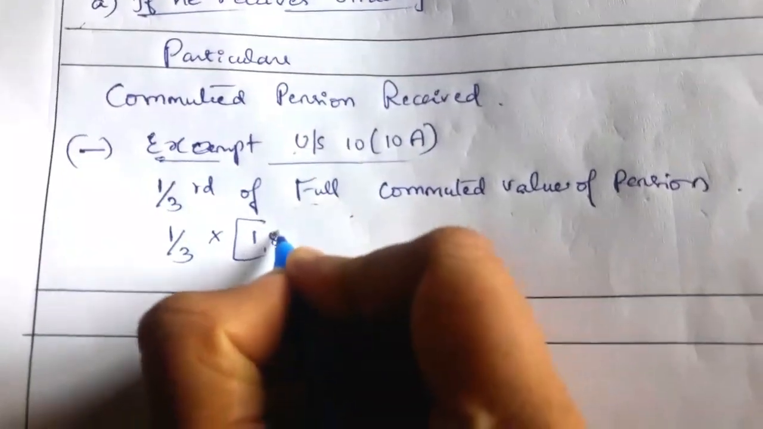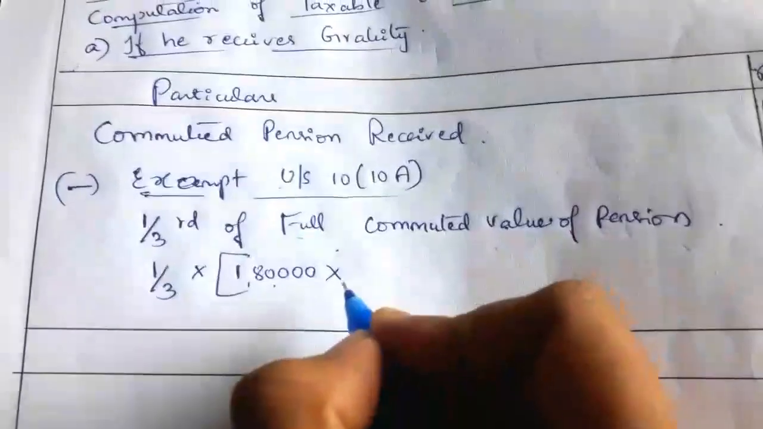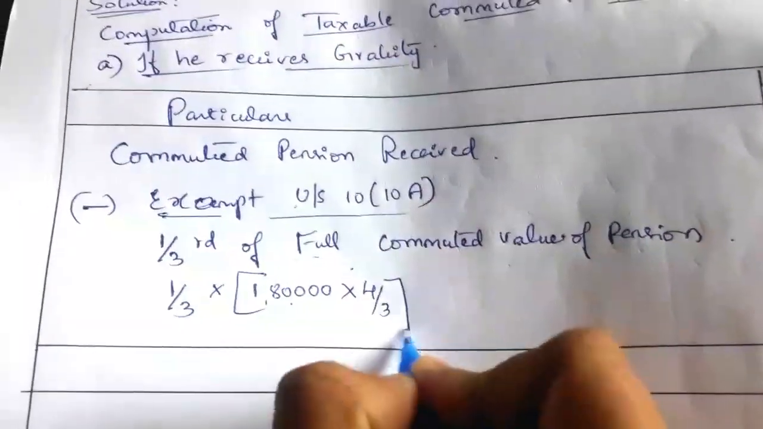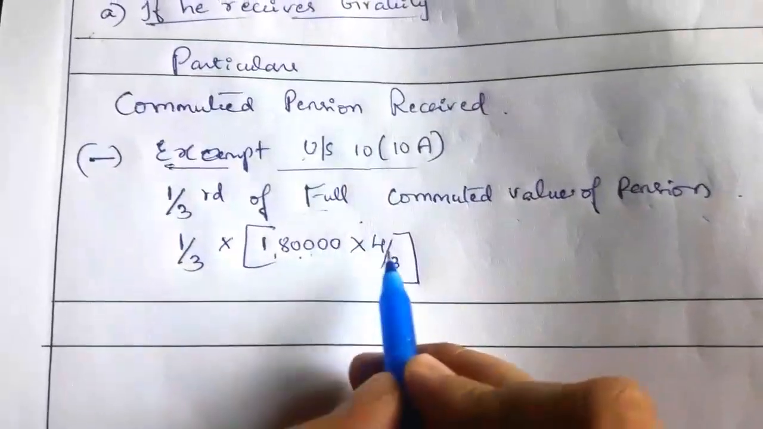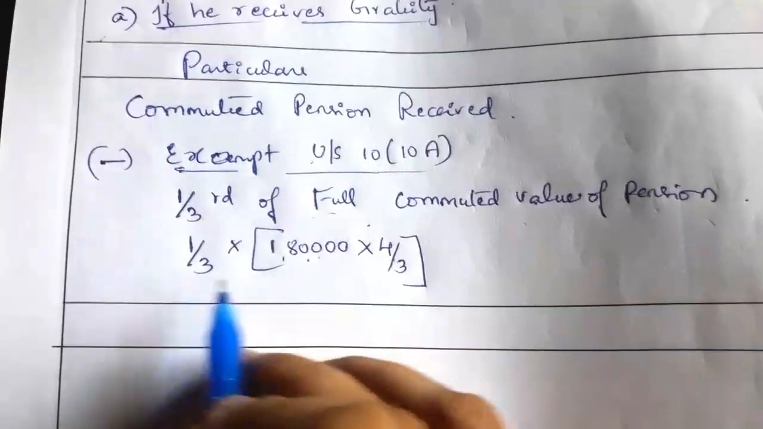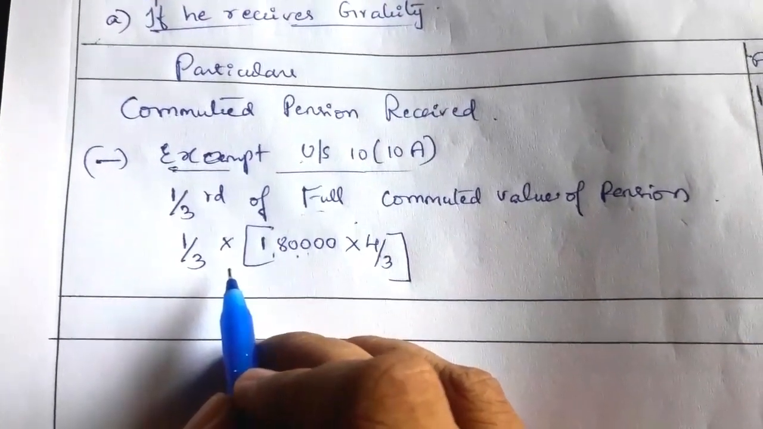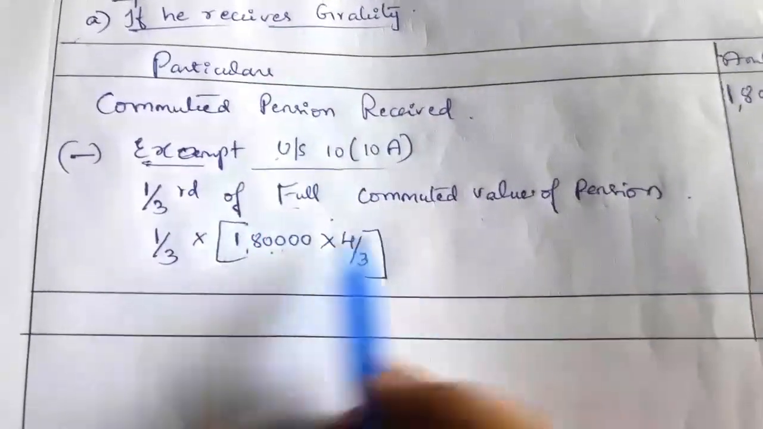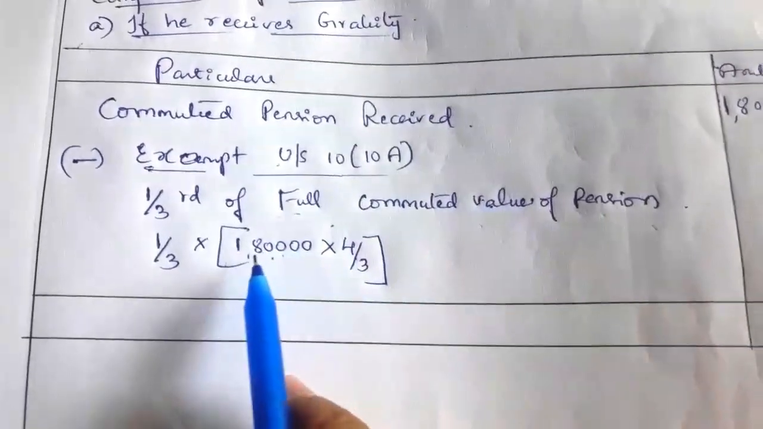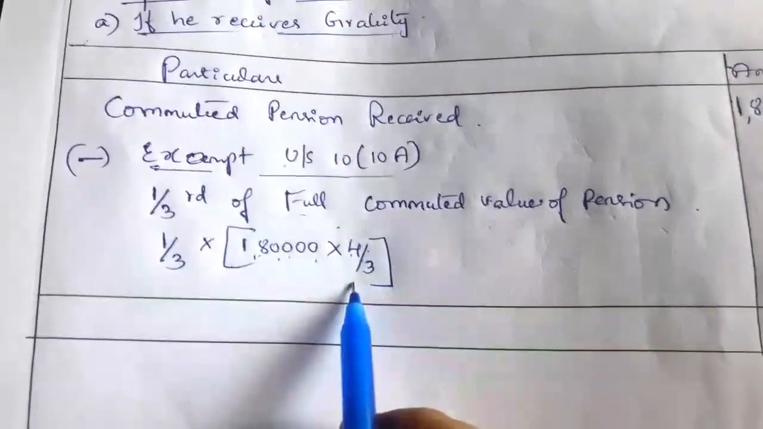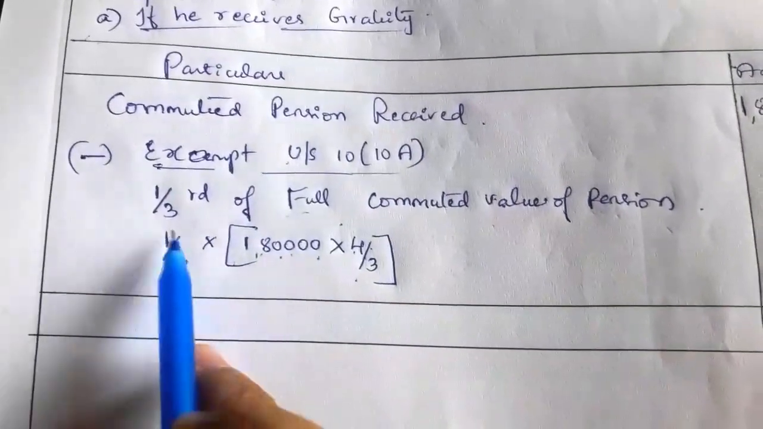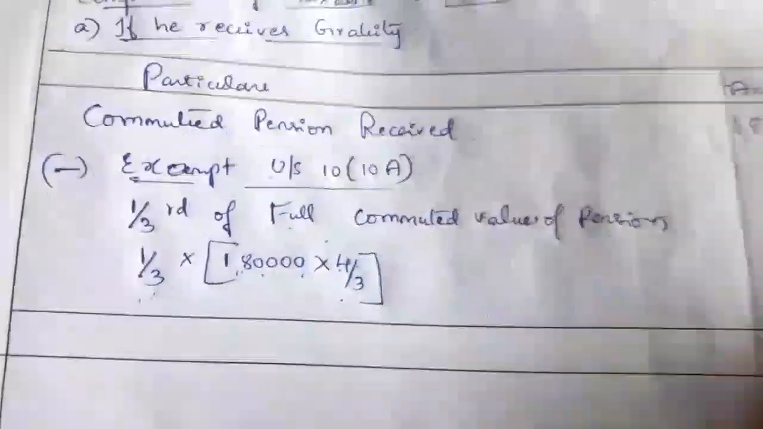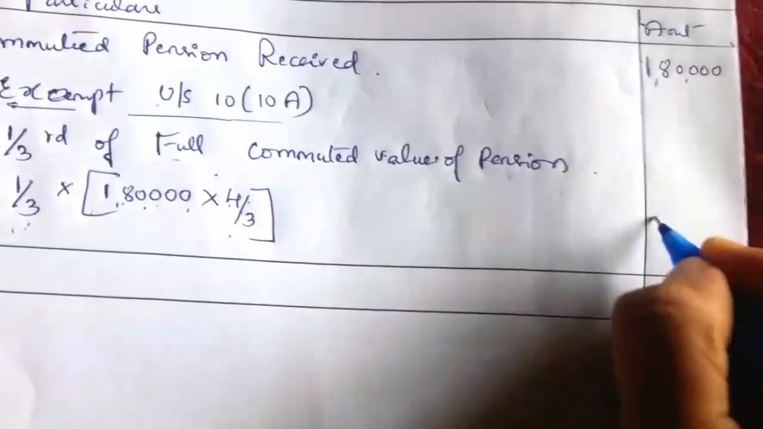So here we have to take the commuted pension received, 1,80,000. 1,80,000 into, commuted pension is 3 by 4, so here we have to take 4 by 3. So calculate 1,80,000 into 4 by 3 into 1 by 3. What is the answer? Firstly, calculate the value written in the bracket. Full value of commuted pension we have to take first. That is 1,80,000 into 4 by 3, into 1 by 3. So the answer we'll get is rupees 80,000.